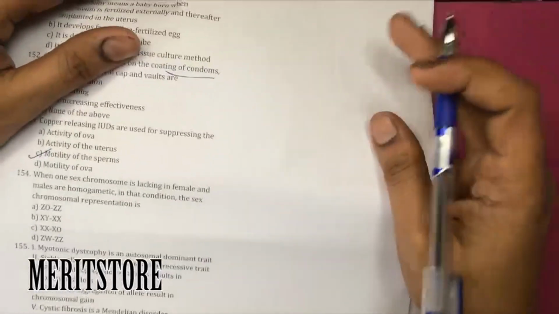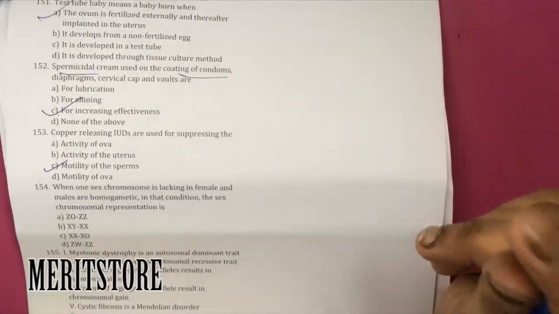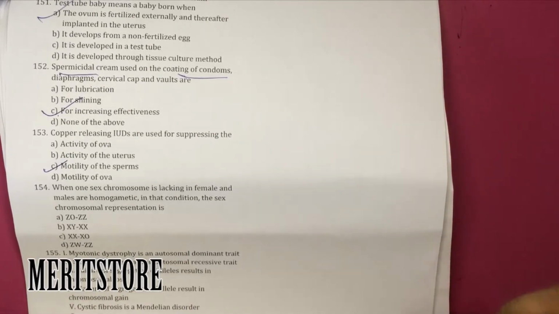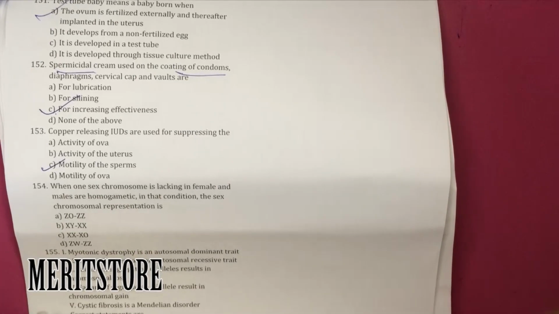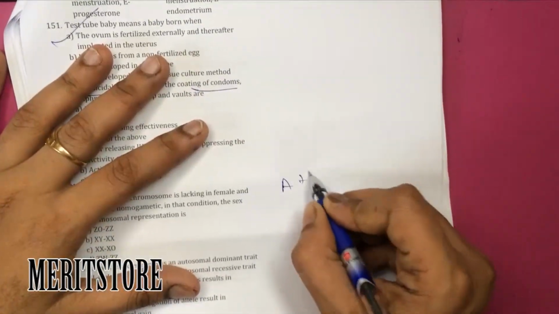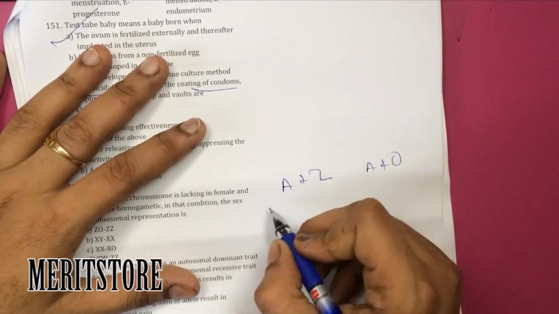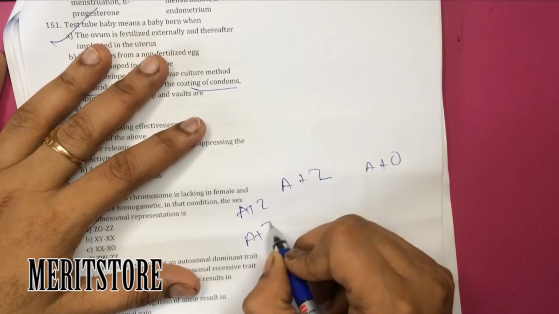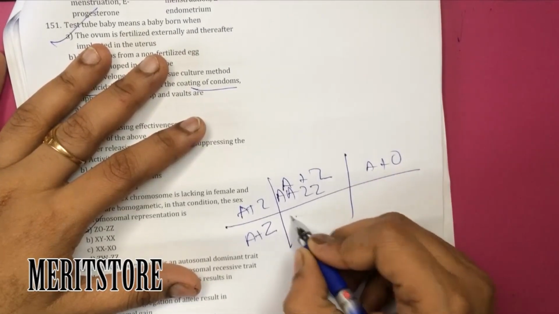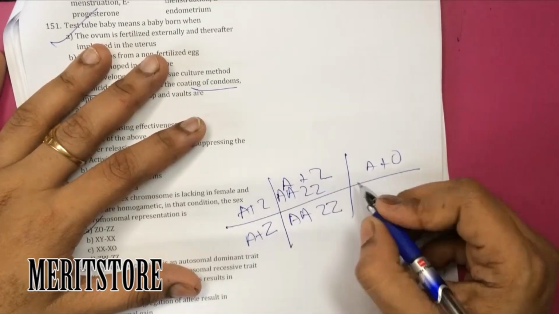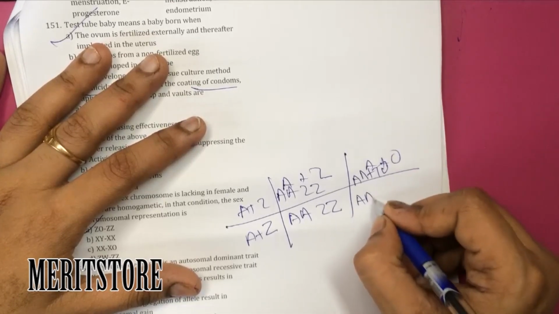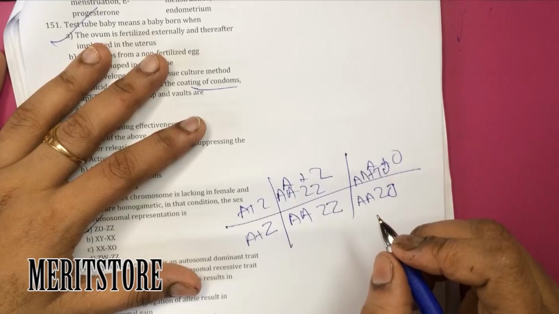When one sex chromosome is lacking in the female and the males are homogametic, in that condition, the sex chromosome representation would be given by A. So it is going to be A plus Z, A plus O. So the combinations here would be AA, ZZ, AA, ZZ, AA, ZO, and AA, ZO.